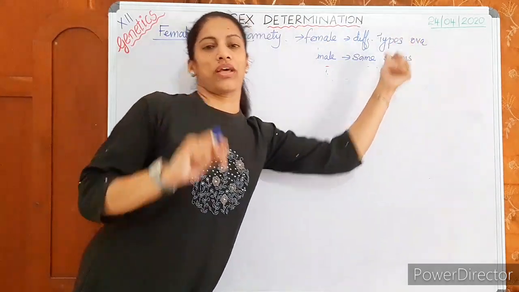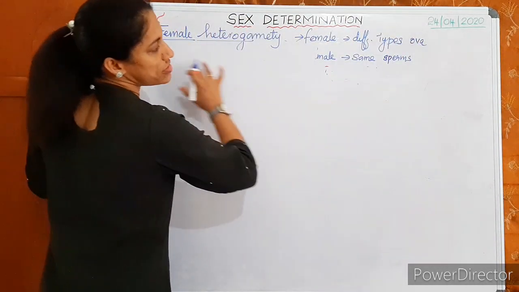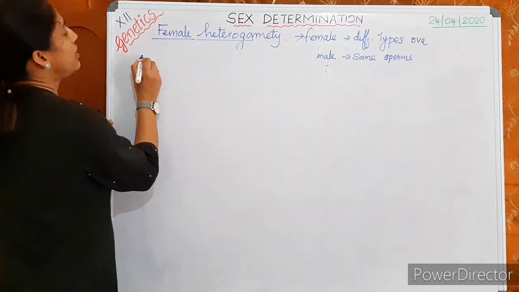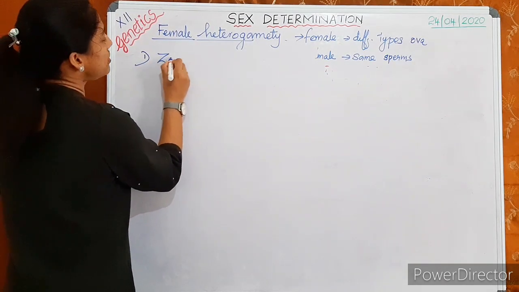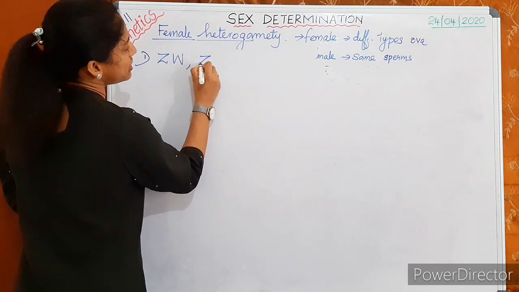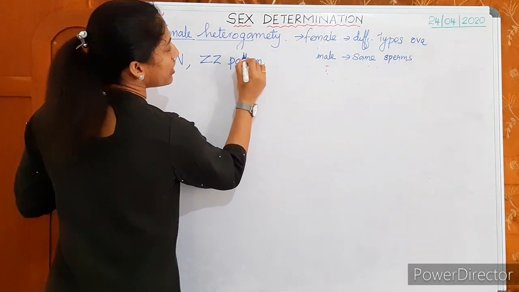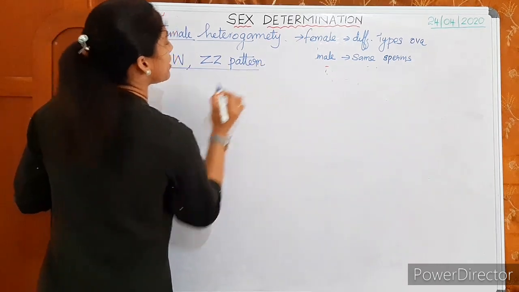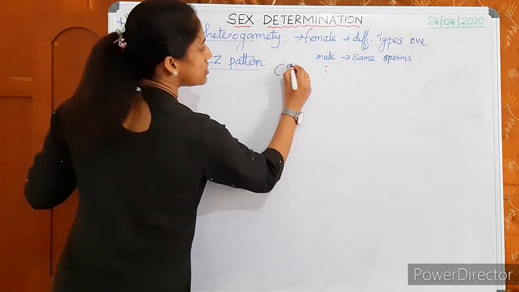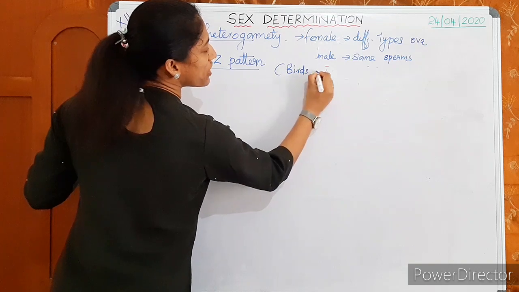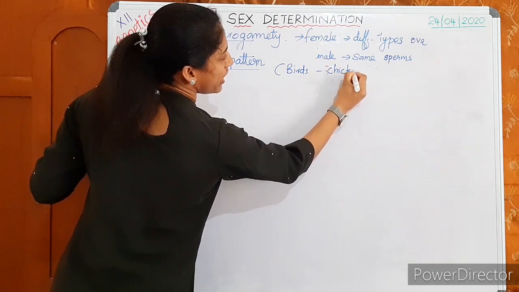Female produces two types of ova, whereas male produces all sperms of the same type. For that, we have one pattern, the ZW, ZZ pattern. This is seen in birds. A hen, a chicken, is an example for this. In birds, as a specific example, you can write chicken or hen.